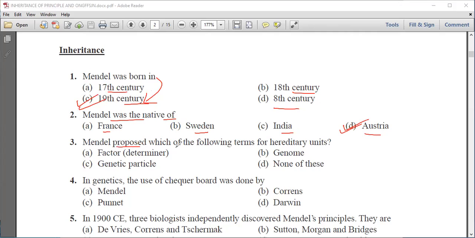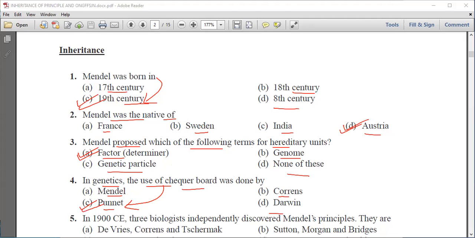Next question is Mendel proposed which of the following terms for heredity units? First, factor, second, genome, third, genetic particle, and fourth is none of these. We know that Mendel proposed the term factor for the heredity unit. Next question is in genetics, the use of checkerboard was done by Mendel, Punnett, Correns, or Darwin. Now we know that checkerboard was used by scientist Punnett.